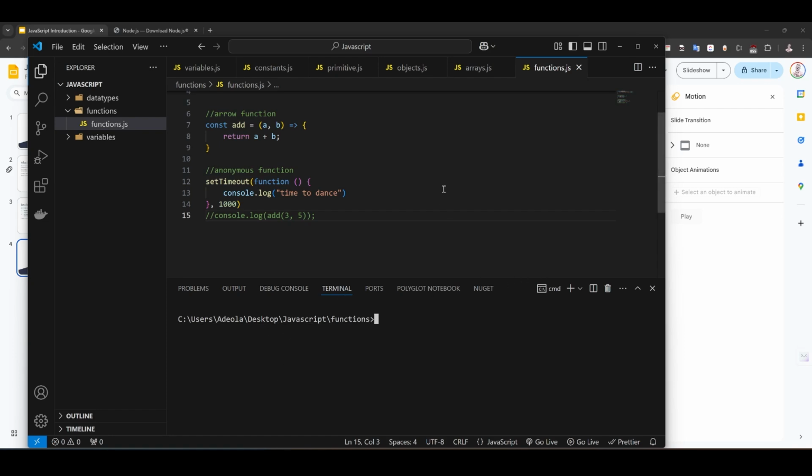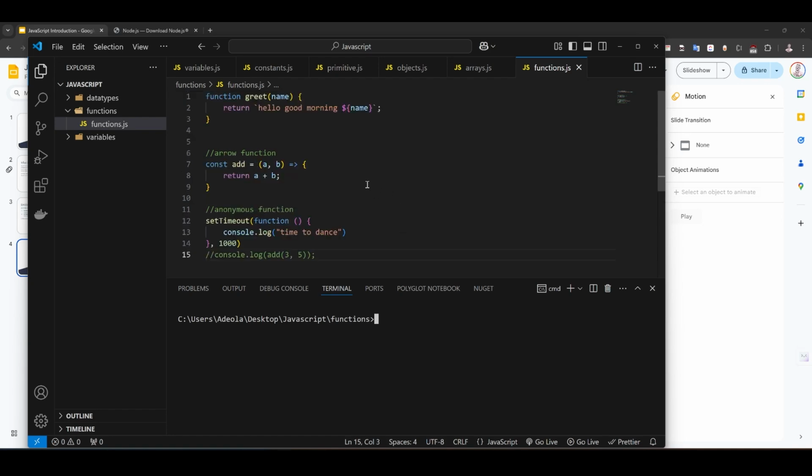Thank you very much. When we start making use of functions, we'll talk about them more later. But this is just basically what functions do in JavaScript.